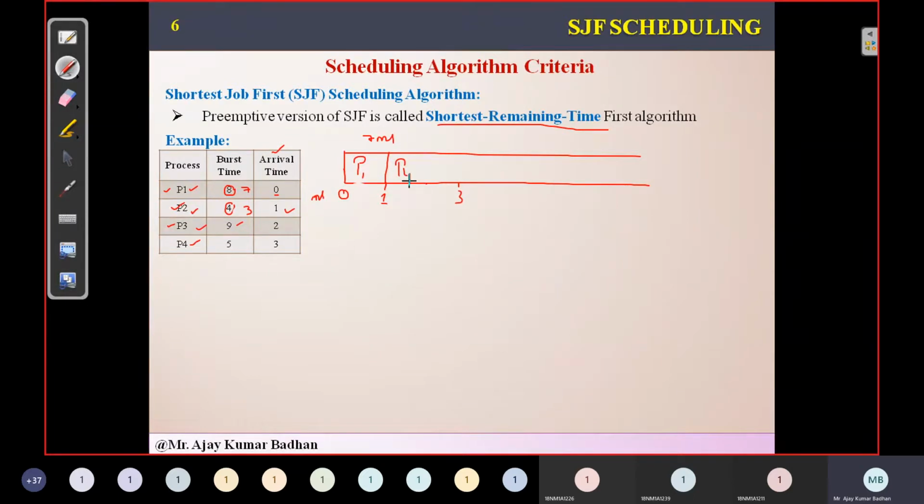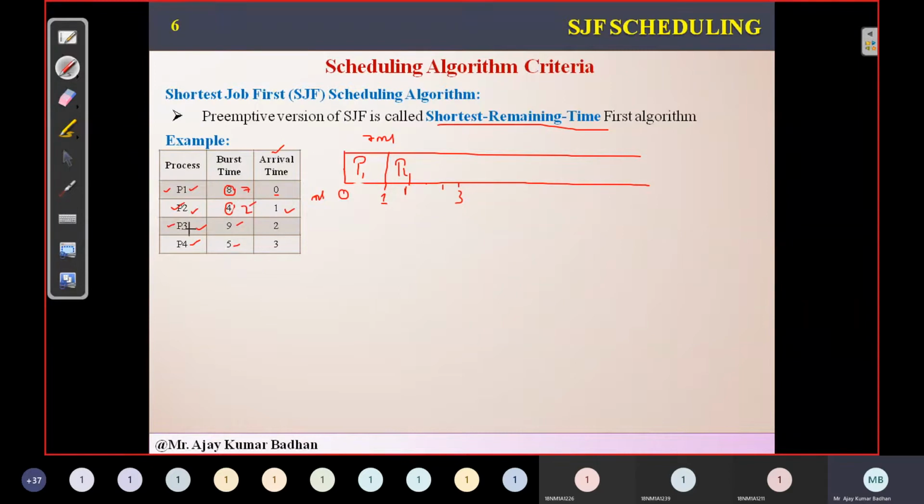Now how much time has this process P4 executed? This is 1 unit time, right? So 1, 2, 3. So it is 1 unit time. So 2 units he has completed. 2 units of time, or 2 milliseconds of the task, this process P4 has completed. Then how much is left for P2? So 2 milliseconds he has executed. How many more milliseconds are required? 2 milliseconds are required. So here we will be comparing this 2 with 5.